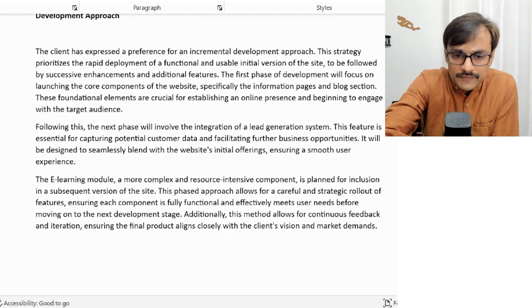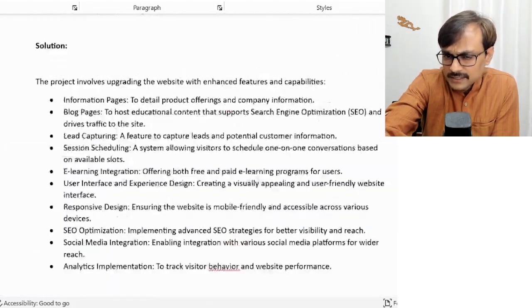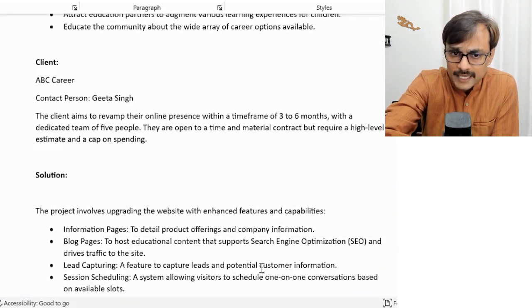And finally, we will have e-learning modules. So they can say these are three high-level releases which they are expecting from us. This is the information we have with us in the form of a case study. Now it's our time to start creating the project management plan from this information.